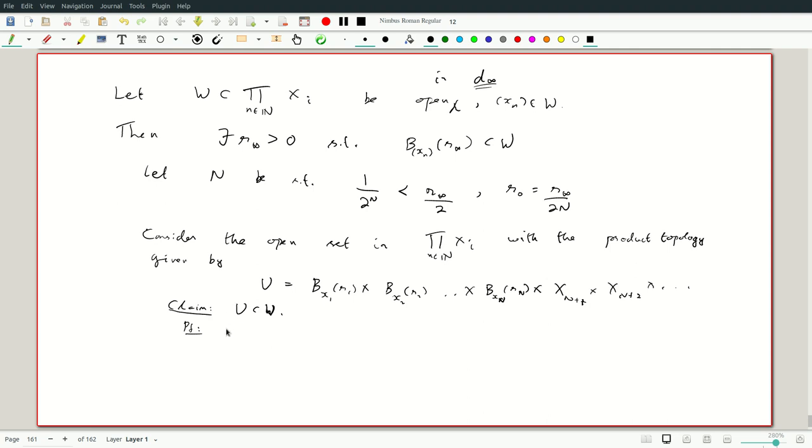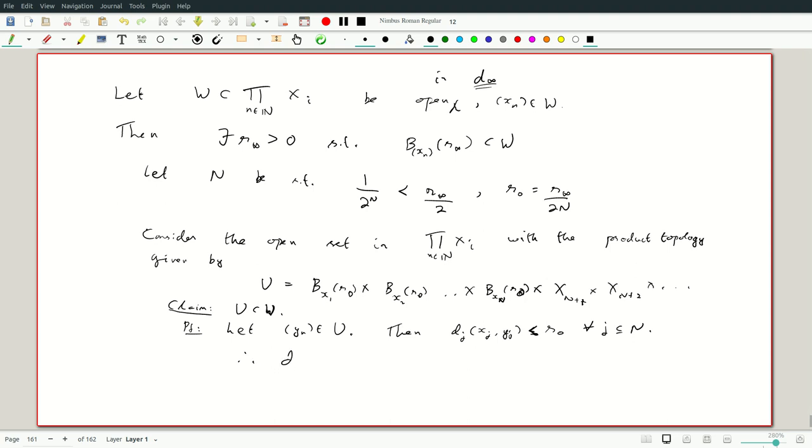So the proof is that, let's take y in U. Then what we know, sorry, this is all, I wrote R1, R2. I just take R0 for all of these. It's a correction here. So these are all R0s. Yes, so R1, R2 was not specified. They're all taken to be R0. Okay. Then what we know is the following. So then dj of xj, yj is less than or equal to R0, in fact strictly less than R0, for all j less than or equal to n.